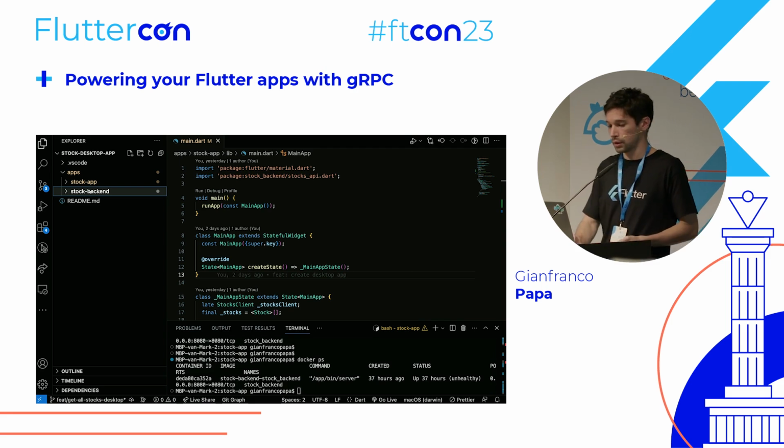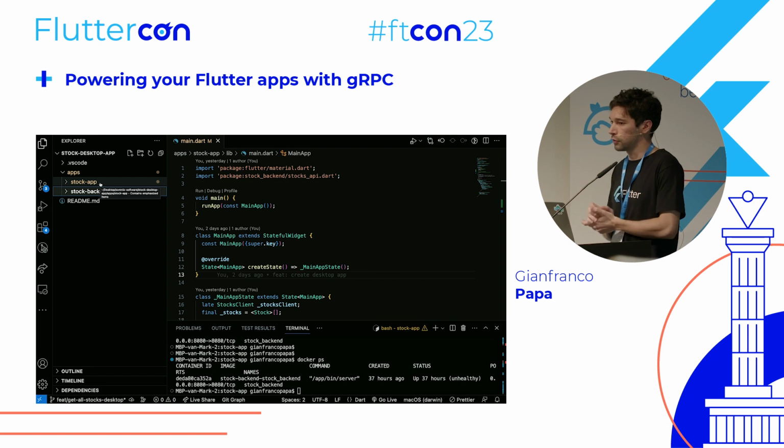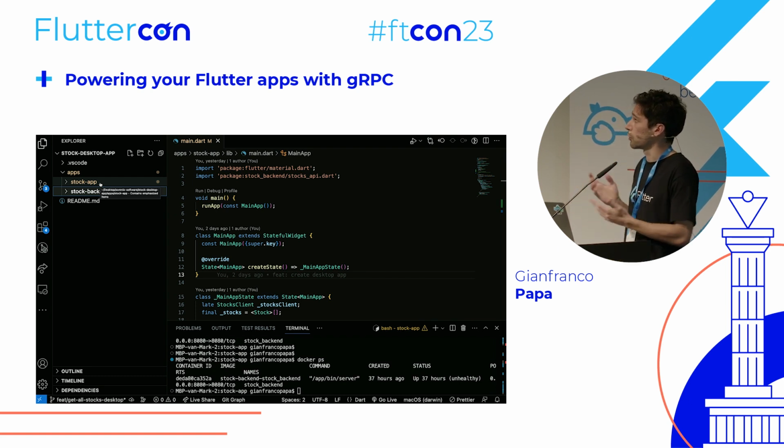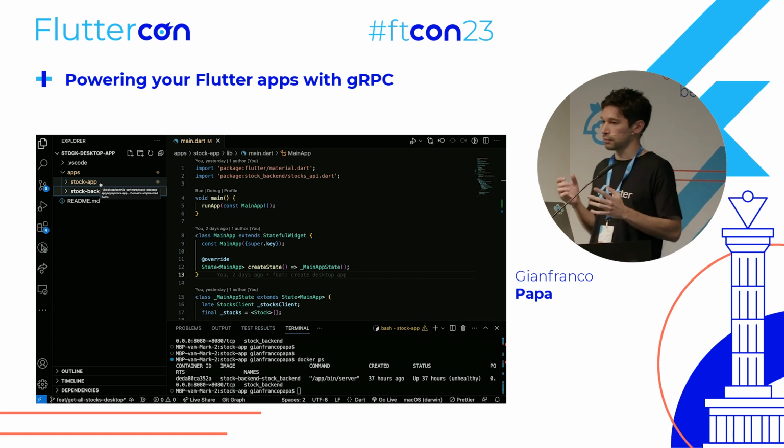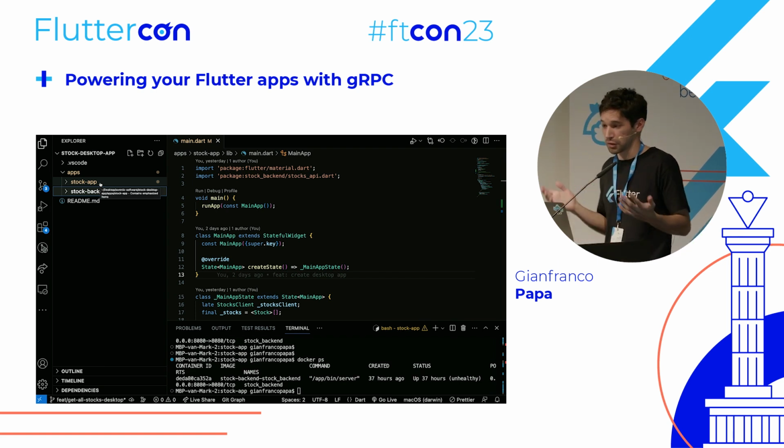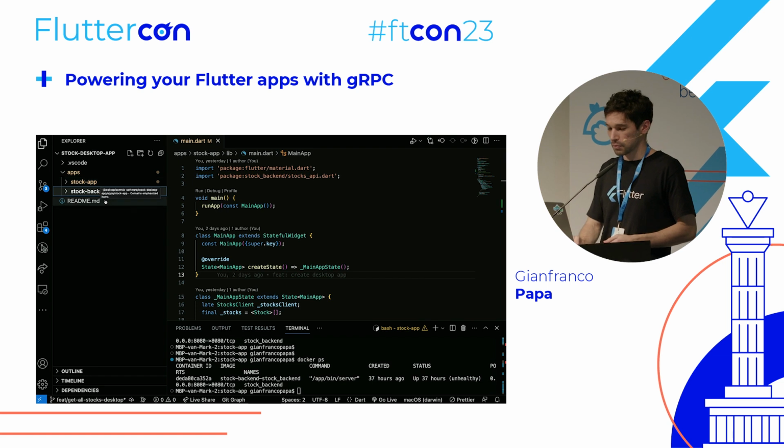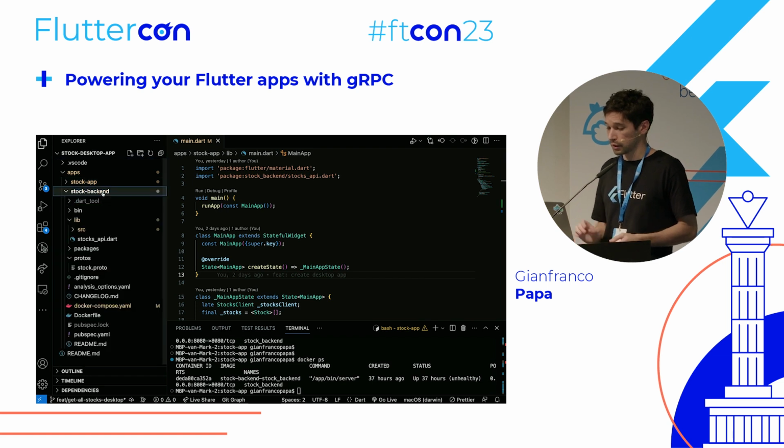So basically, we have two different apps. A stock app. This will be an example of having, for example, the stocks app in macOS, that needs real-time capabilities because stocks are changing every second, I guess. So we have the stock backend that is using gRPC.